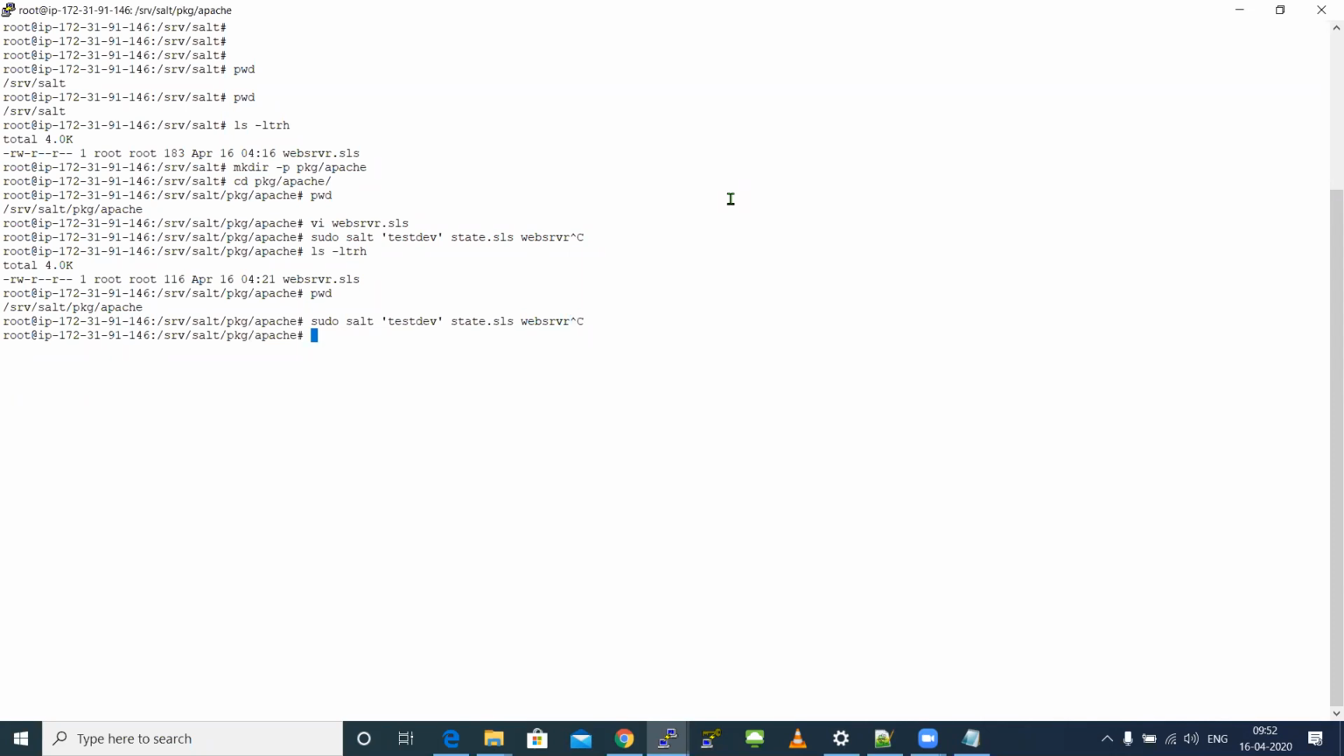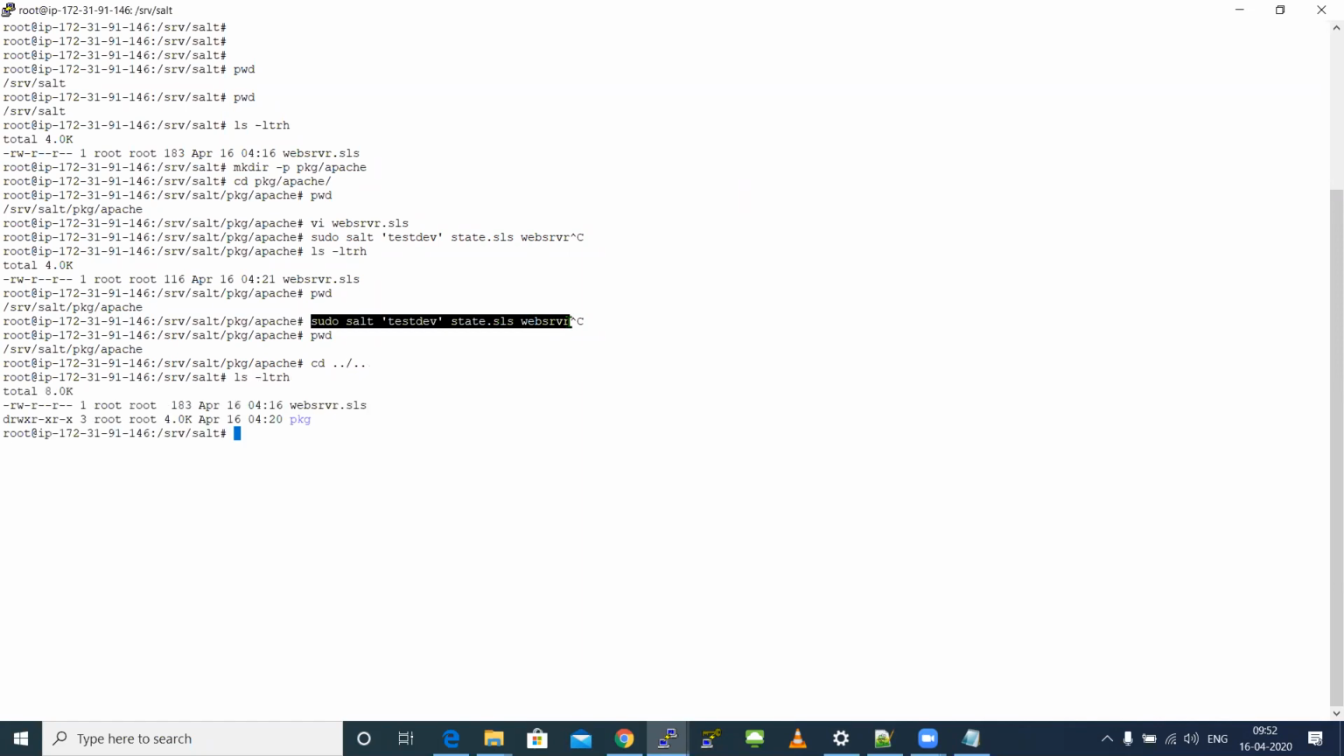Now, if I execute this, it will definitely work because I told you this command I can run from anywhere. Okay. If I go to my SRU salt path again, I still have my SLS file, so it will get executed. Now remove this.